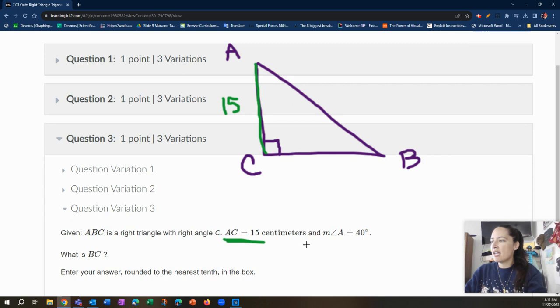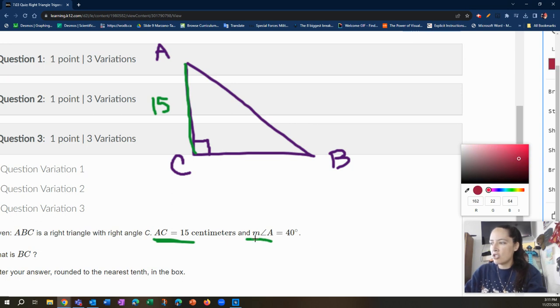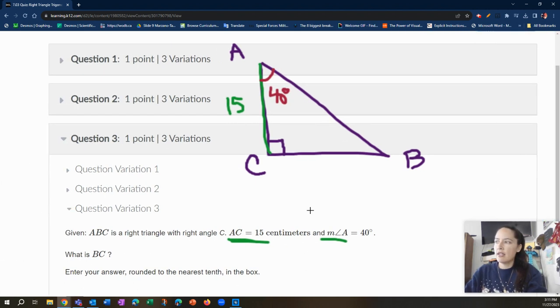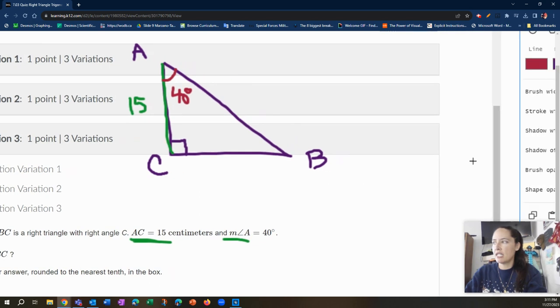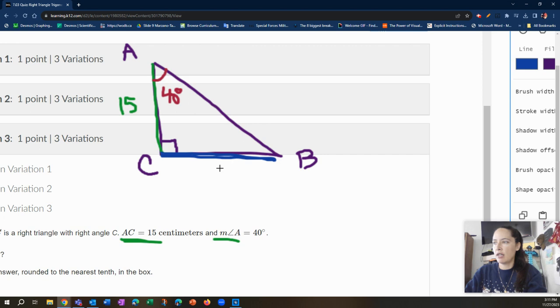Now they're telling us that the M of angle A, that notation, the little cursive M, tells you the measure of angle A is 40 degrees. So this is angle A, and that measure is 40 degrees. Okay, now they're asking what is B to C. So they want us to find B to C, this length down here. I'm going to write it as an X because we're used to using X as a placeholder for an unknown that we're solving for.